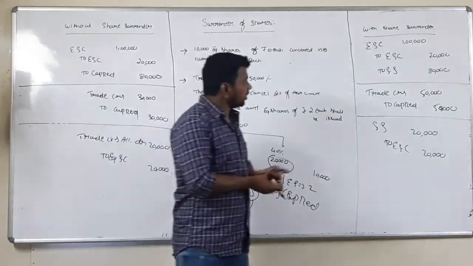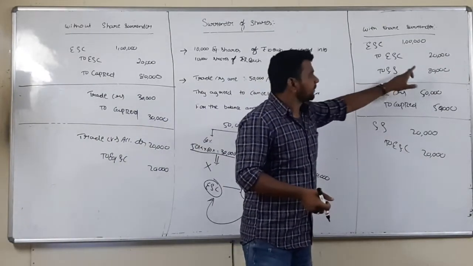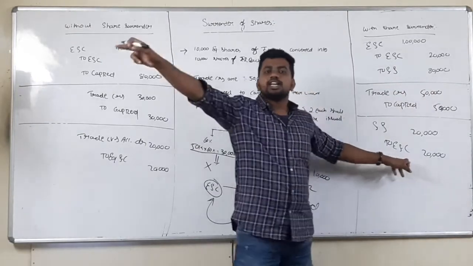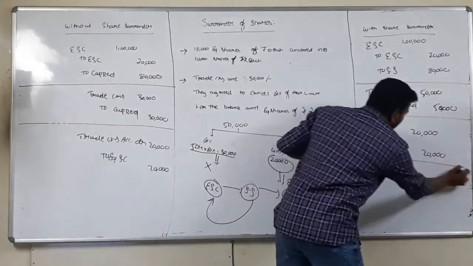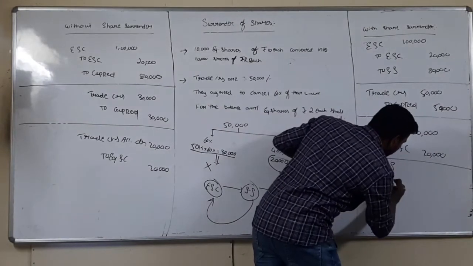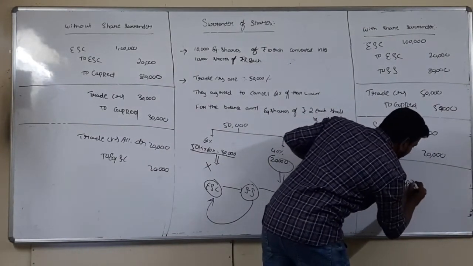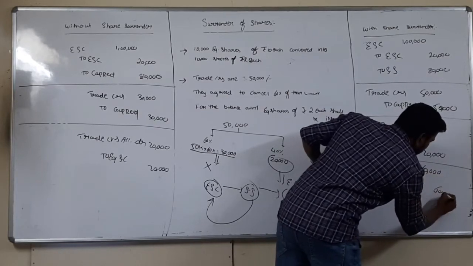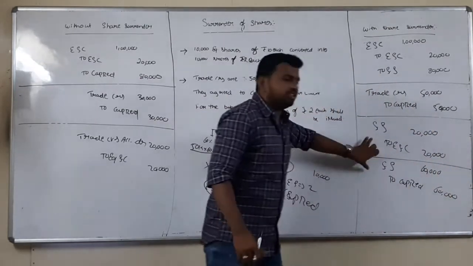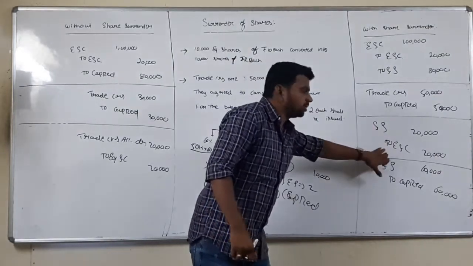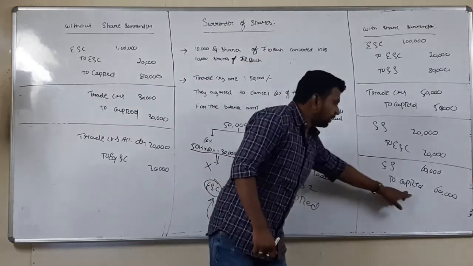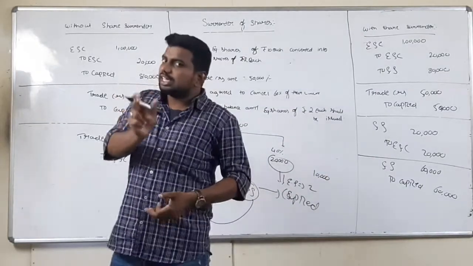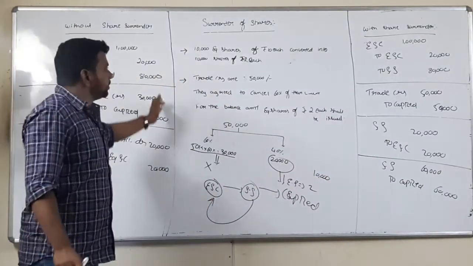Now see, share surrender has an 80,000 balance. I reversed the 20,000. Still 60,000 is left over. That 60,000 is transferred to capital reduction. Or you can directly pass a combined entry for these two entries: share surrender account debit to equity share capital 20,000 and to capital reduction 60,000. Done, entry. Now, sir, for the same transactions, we can use this method.